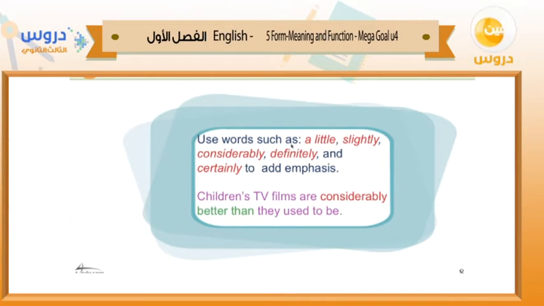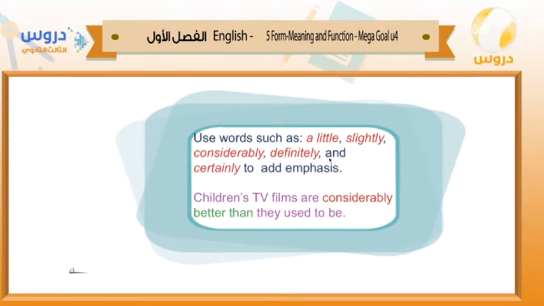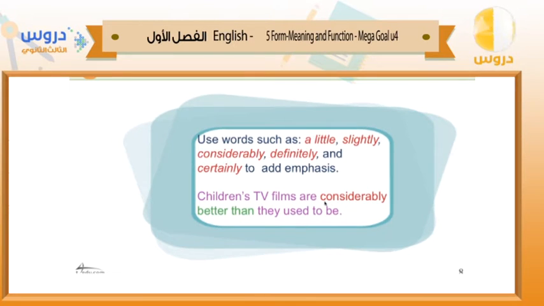Use words such as a little, slightly, considerably, definitely, and certainly to add emphasis. For example, children's TV films are better than they used to be. If you want to add emphasis on the meaning of the sentence, we can add considerably, okay? So here, we add them just to add emphasis, right?